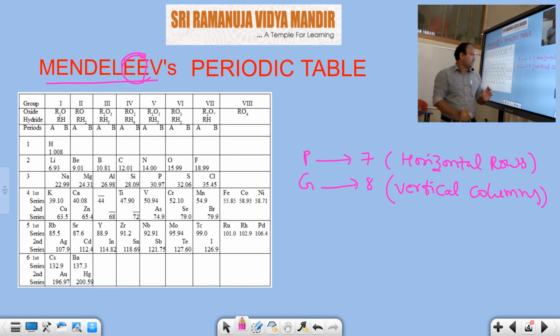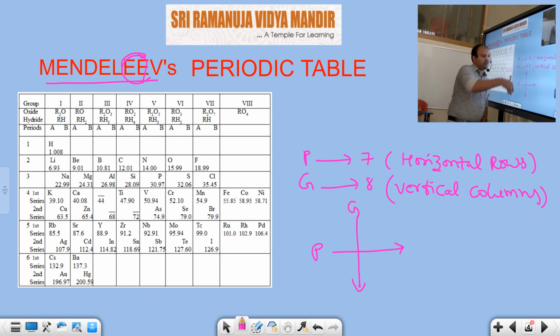Rows we always focus on from left to right, and vertical columns from top to bottom. That's why I show it like that. In total, 63 elements are present in the Mendeleev periodic table.